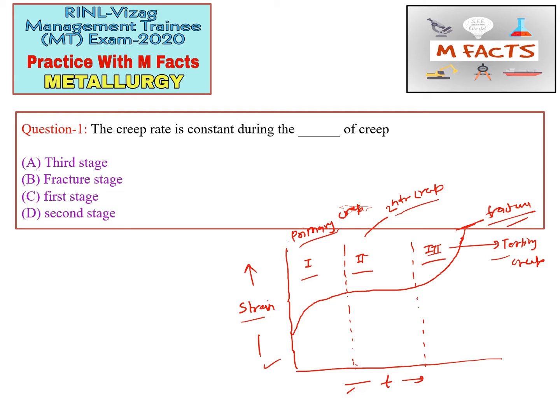If we calculate the creep rate, that is d epsilon by dt, along the whole curve, we find that d epsilon by dt will be minimum here. This will be the minimum creep rate. We found the creep rate is minimum in the secondary region. So for the question, the creep rate is constant during which stage, we can say that the creep rate is almost constant in the secondary stage. So the second stage is the correct option for this question.